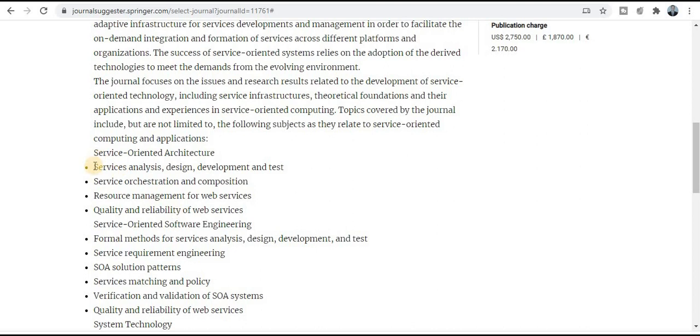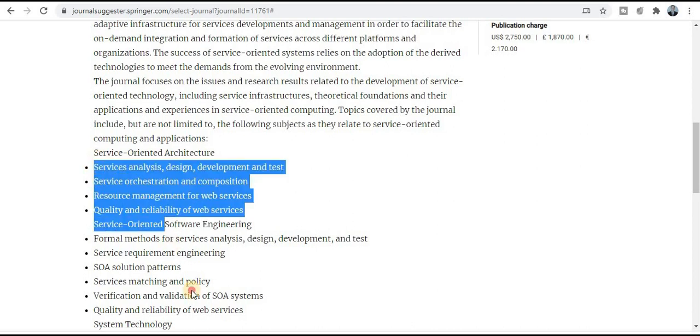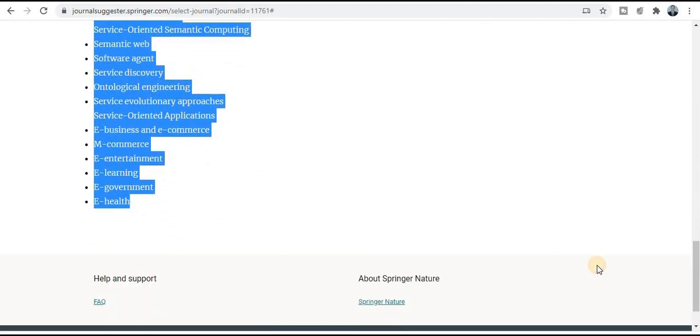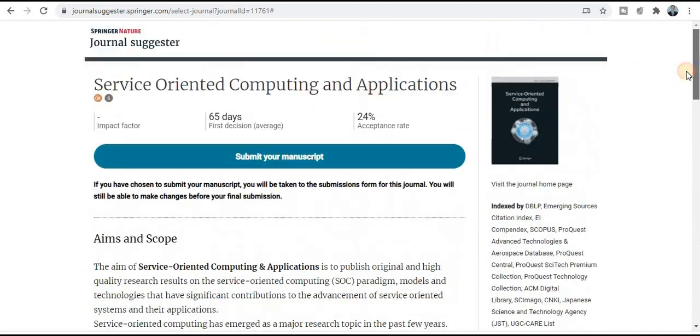So if your research titles and research area match all these topics, then you can publish your research paper in this quality index journal and quick publication journal. And if you want to know more about this journal, just click on this particular section, visit the journal home page. So it will redirect to the new journal home page. Here you will get all the detailed information like how we will prepare our research paper. So you will have all the guidelines related to manuscript preparation and many more things.